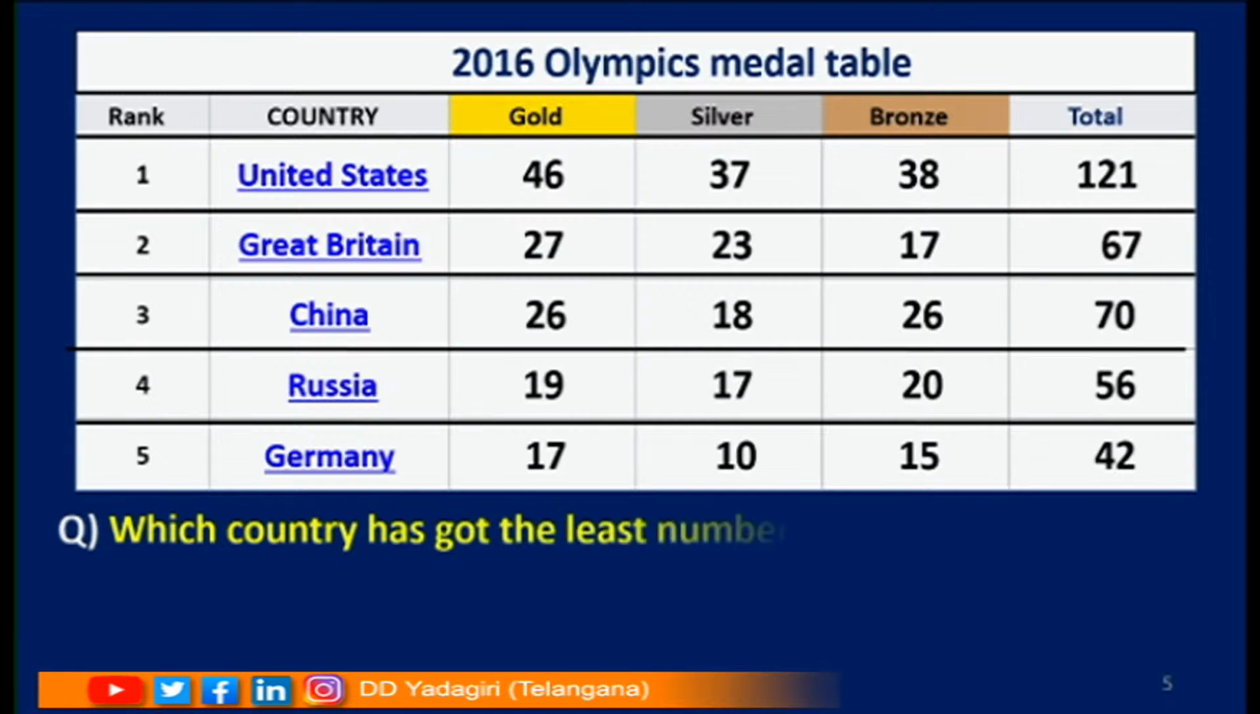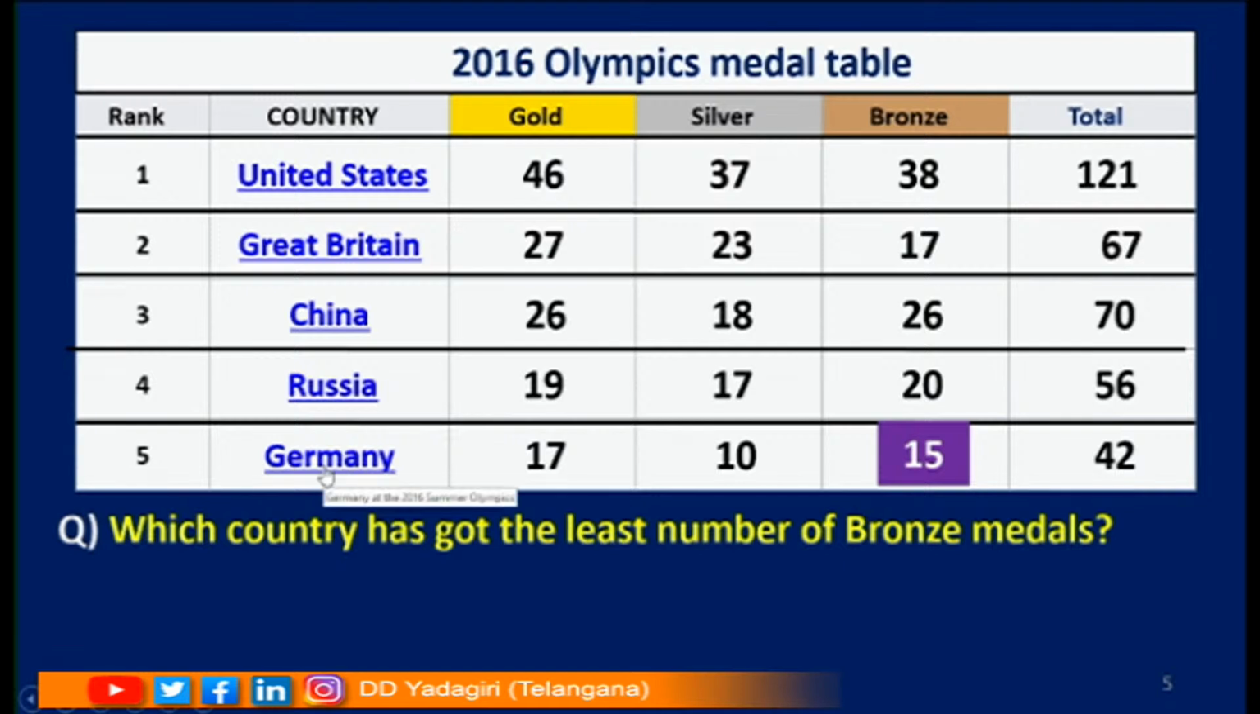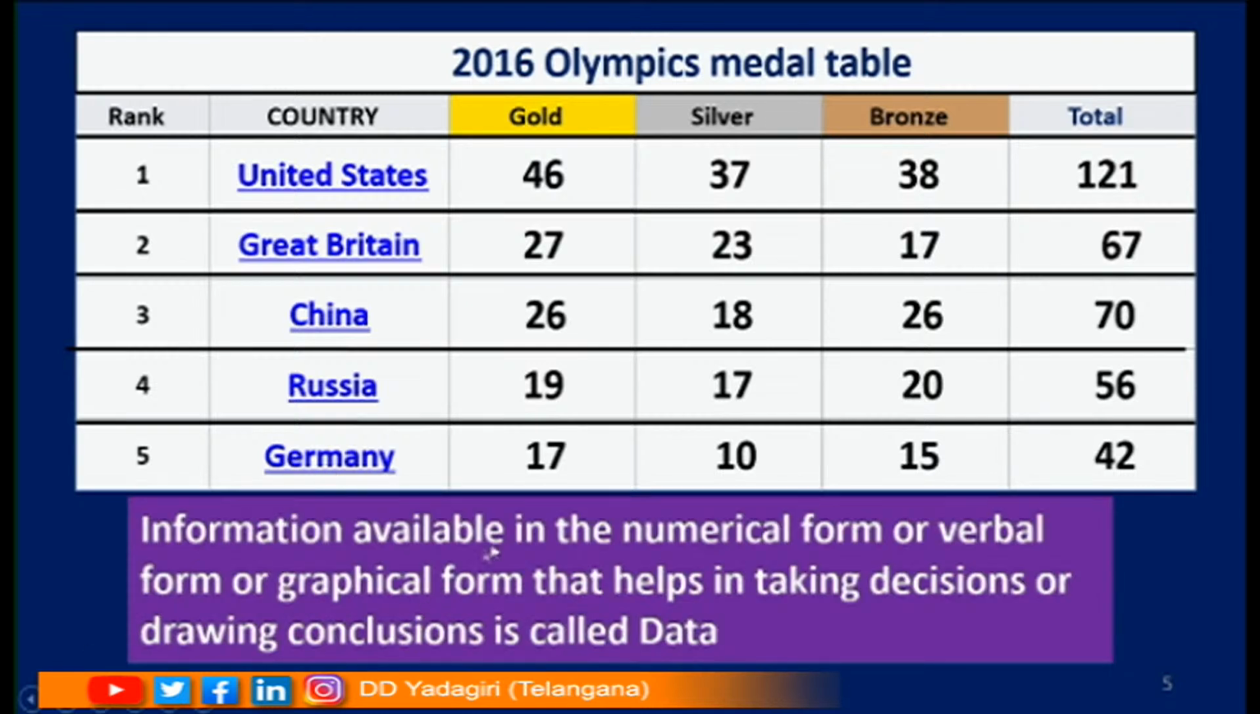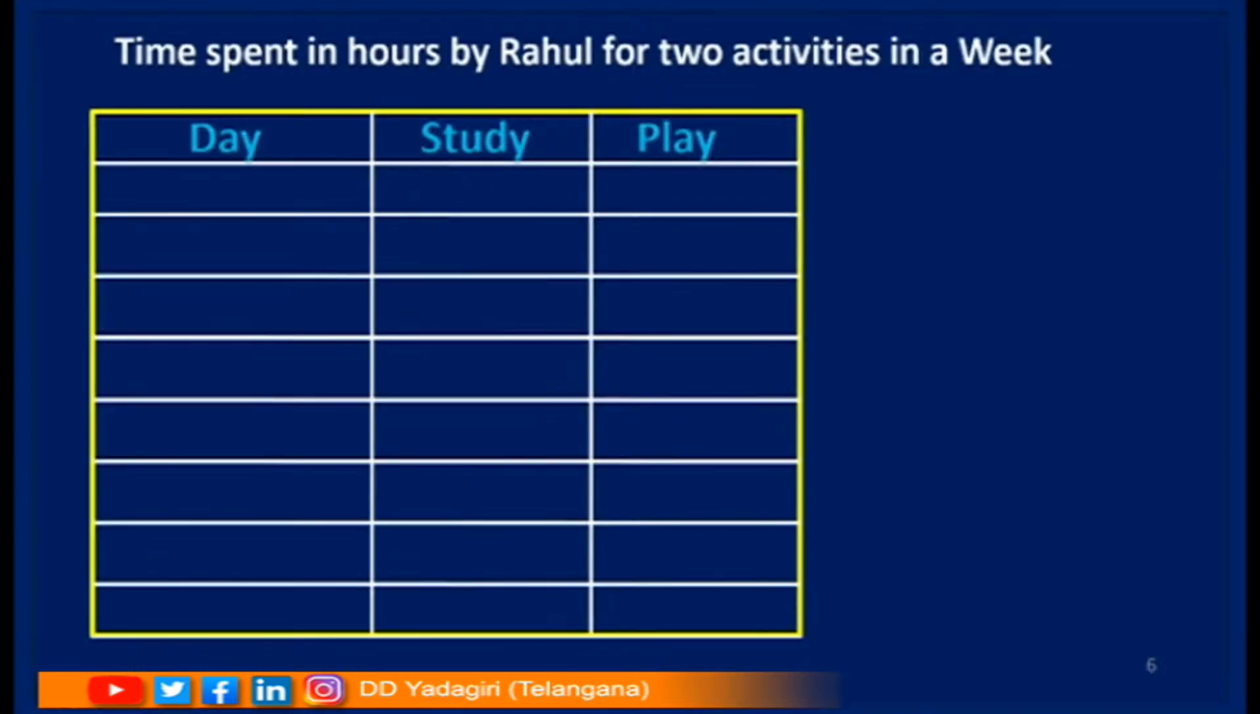Next question, which country has got the least number of bronze medals? Okay children, these are the bronze medals. In that least number is 15. Now tell me, which country got least number of bronze medals? Yes, it is Germany. Information available in the numerical form or verbal form or graphical form that helps in taking decisions or drawing conclusions is called data. Okay children, now observe the table.